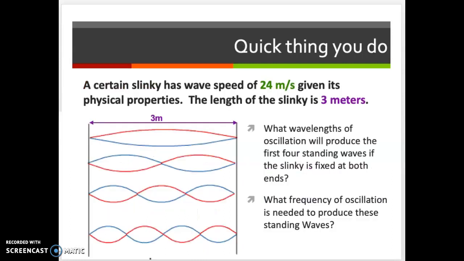If we look at this type of problem we looked at before, this fundamental has 2 nodes and an antinode in the middle. Nodes are the places that don't move. The second harmonic has 3 nodes and 2 antinodes. The third harmonic has 4 nodes and 3 antinodes. So that's nodes and antinodes for you.